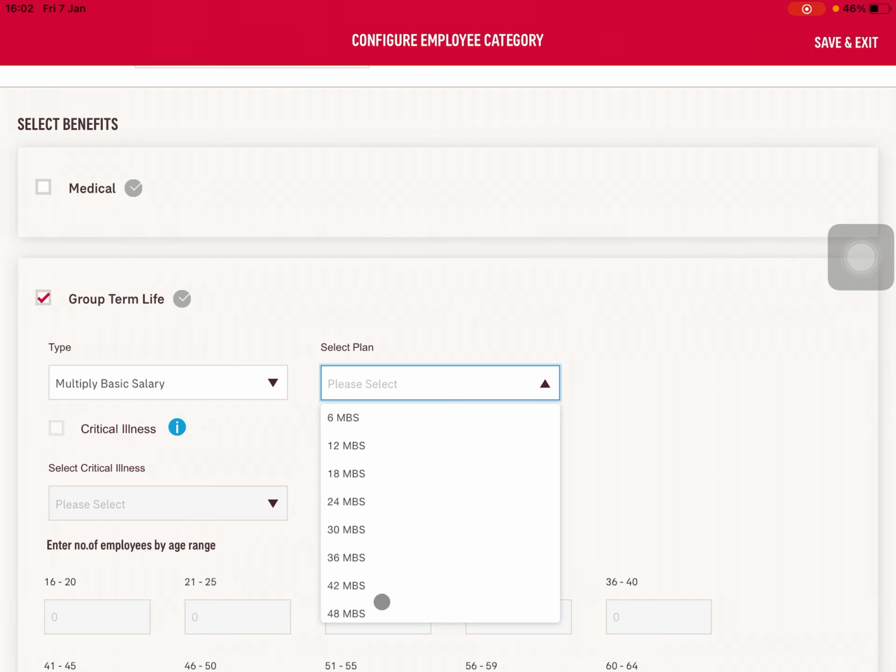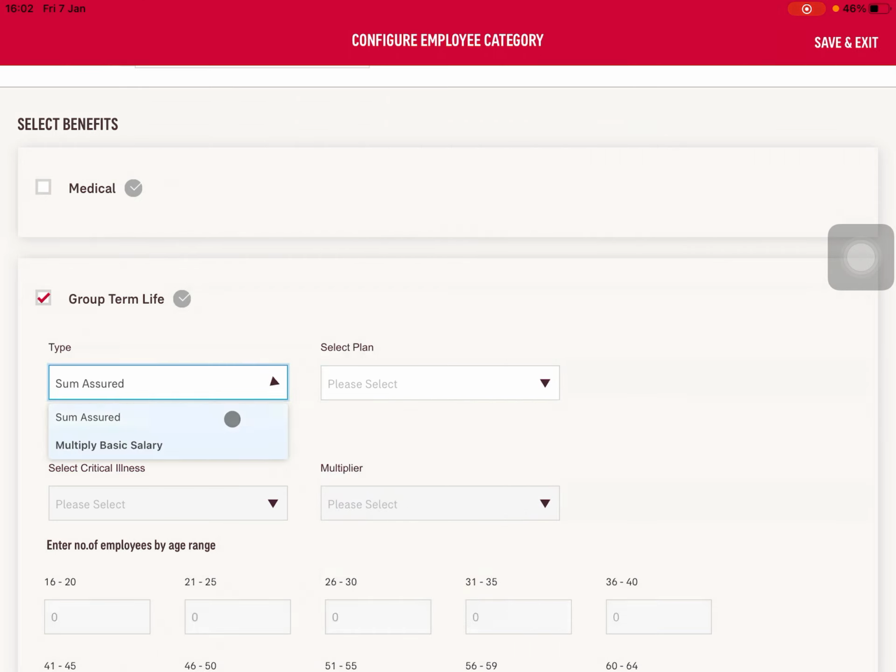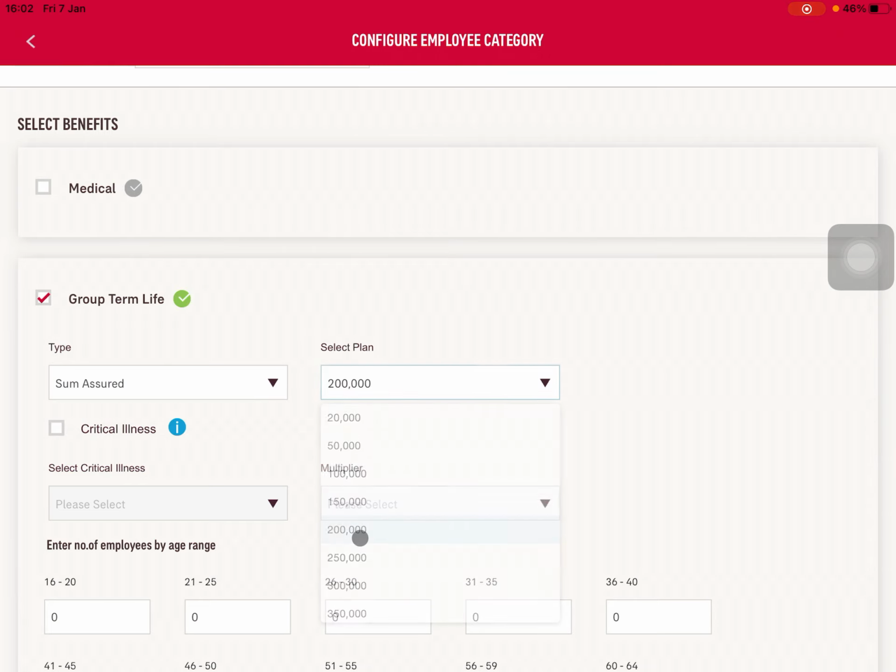But if you want to use multiple basic salary, you need to key in the information into the member listing, which is available in your Ipos. You need to key in the full data, including the salary. If not, you won't be able to quote. So let's just say I'm going to stick to basic sum insured. Let's say it's 200,000, and then I can actually quote them critical illness as well.